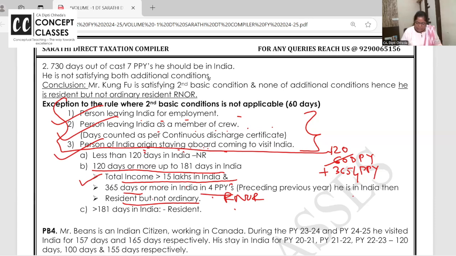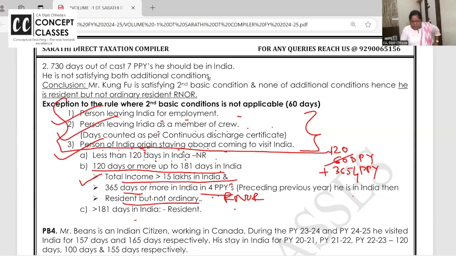So the gist is, a person of Indian origin staying abroad, coming to visit India, Indian origin or Indian citizen, both are included. Less than 120 days in India, then non-resident. 120 days or more, up to 181 days, and total income in India above 15 lakhs, in the preceding 4 years 365 days, resident but not ordinary, and more than 181 days, resident.